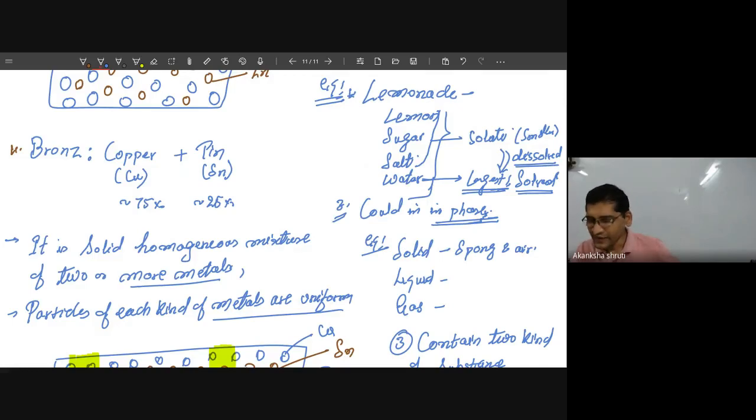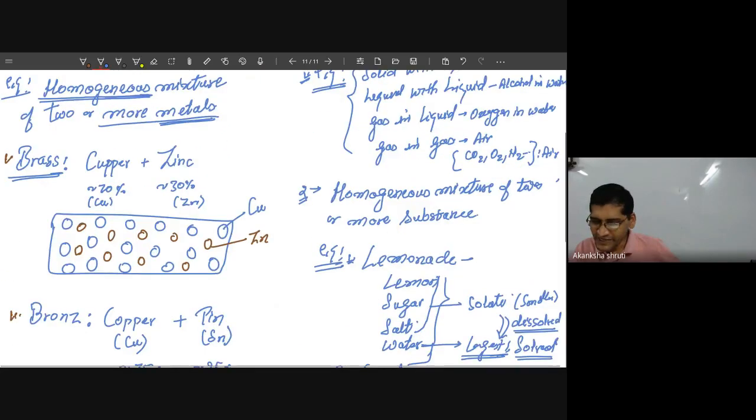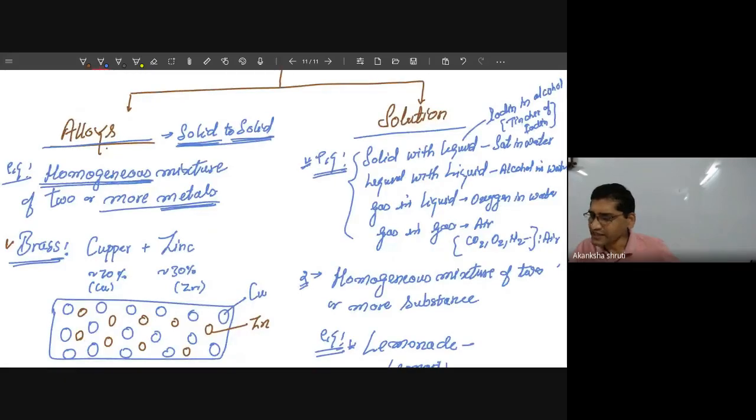Okay, students. In the examples we have taken here, salt in water: water is the solvent, salt is the solute. Alcohol and water: alcohol is the solute, and water is taken in larger amount, so it is the solvent. But if alcohol is in larger amount and a smaller amount of water is added, then the names will also change.